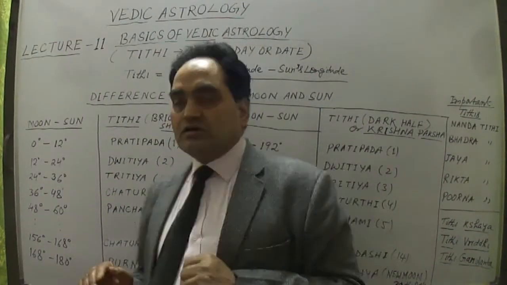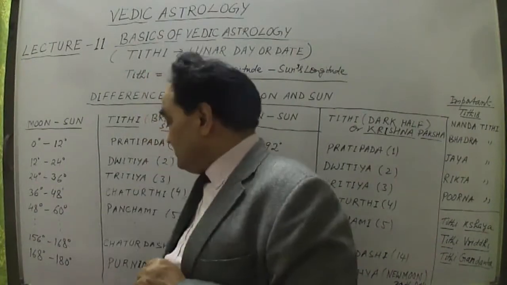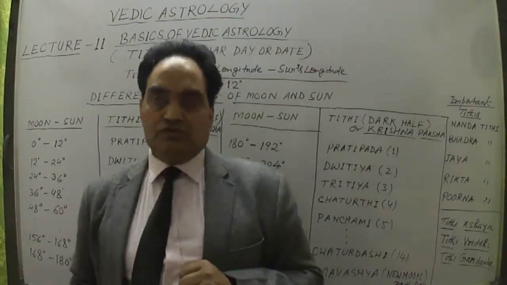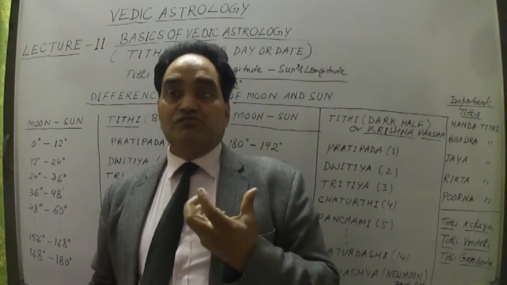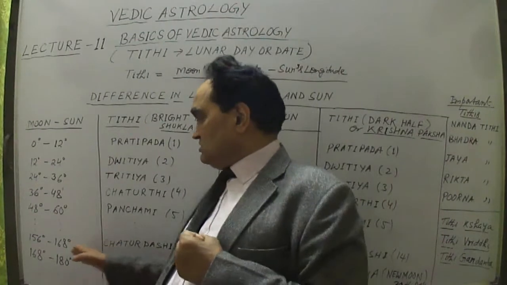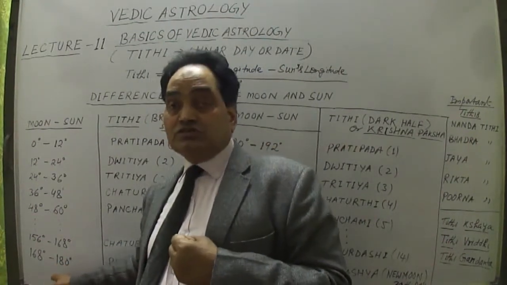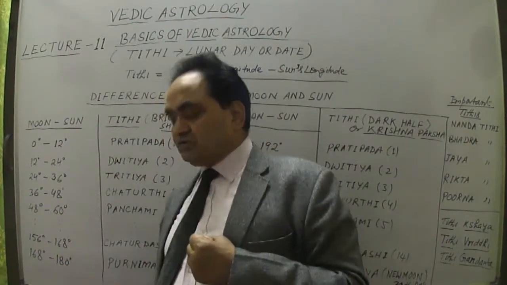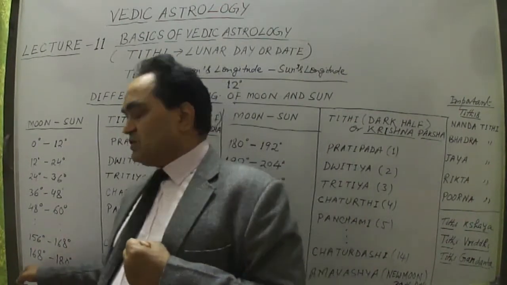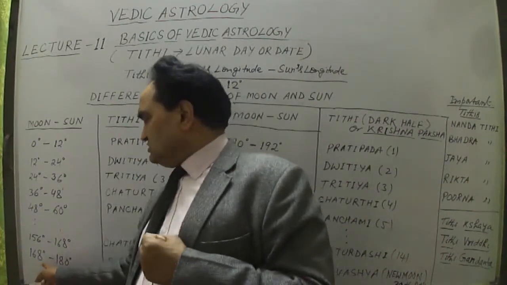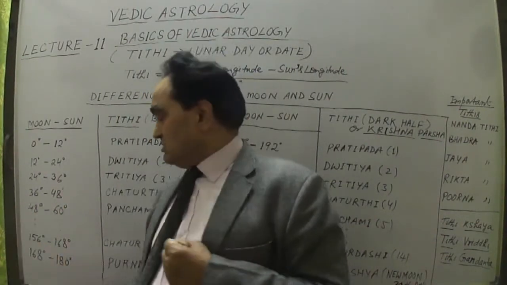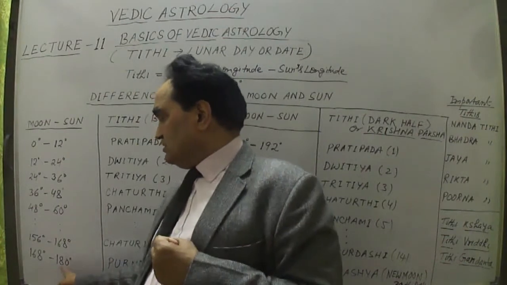In this way, I have to go up to the 15th day. This is the 15th, which is known as Purnima, or full moon time, because in this case the moon has reached just away from the sun, 180 degrees away from the sun, or in between 168 degrees to 180 degrees. 168 degrees plus 12 degrees will give us up to 180 degrees.